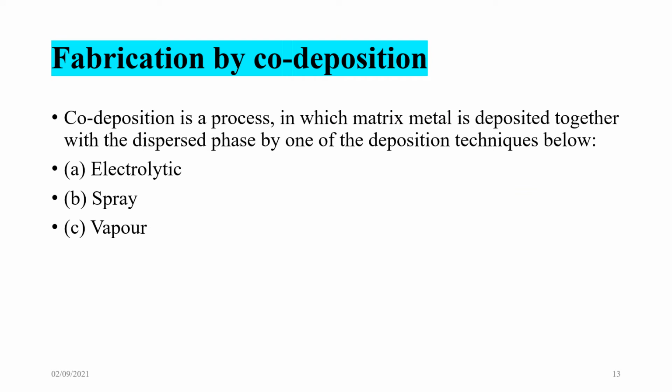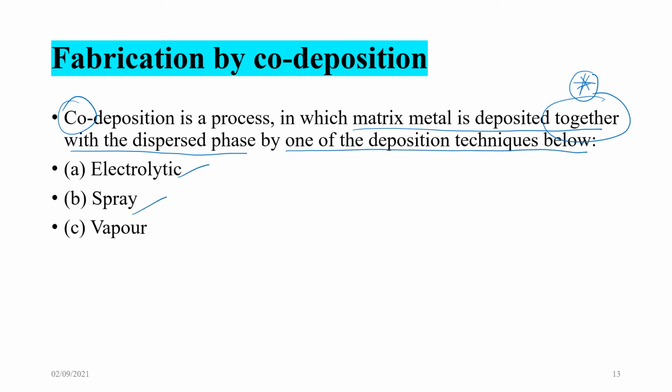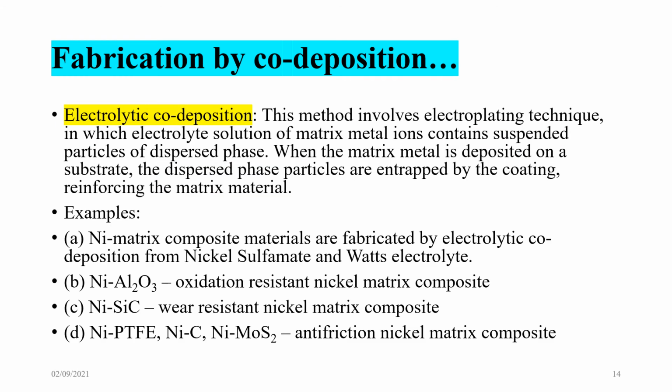Fabrication by co-deposition. So co-deposition means, as the name says, co, so depositing two materials at the same time. It is a process in which matrix metal is deposited together with the dispersed phase by one of the deposition techniques. It can be electrolytic, it can be spray, it can be vapor. So here we'll talk about these processes of co-deposition.